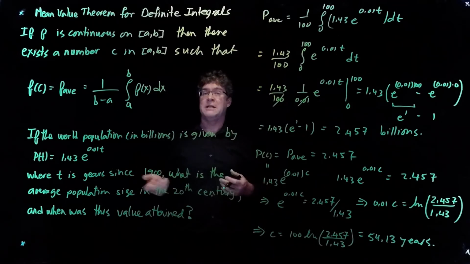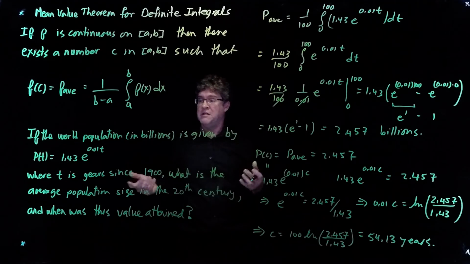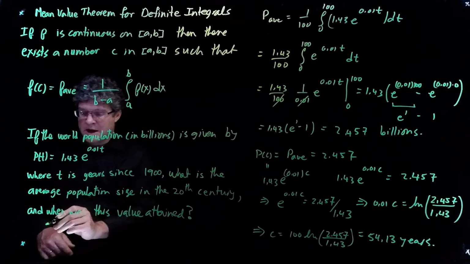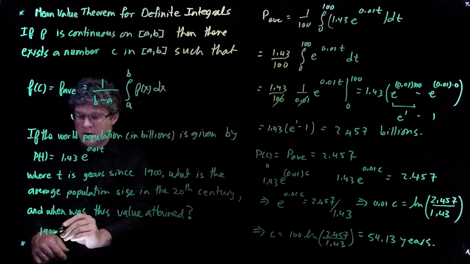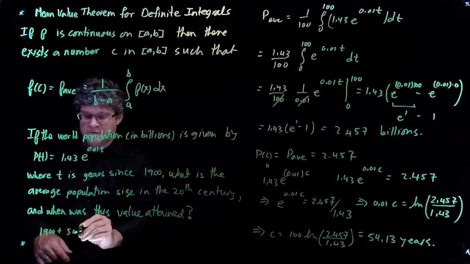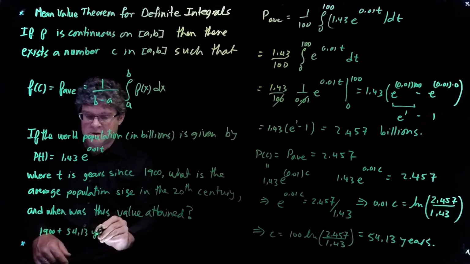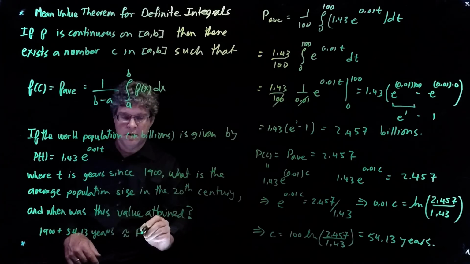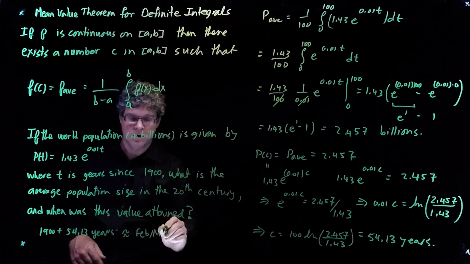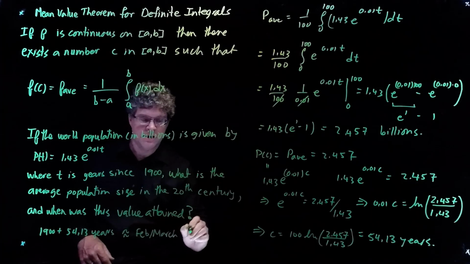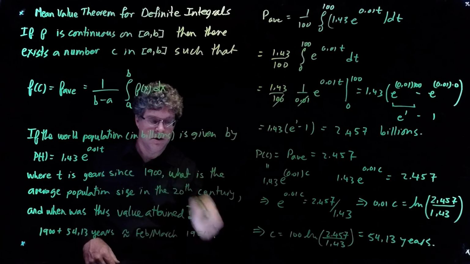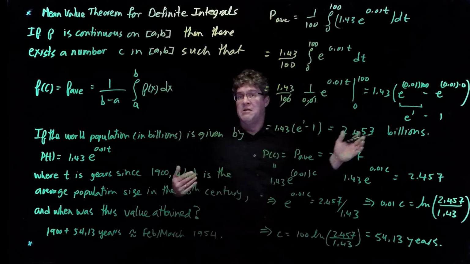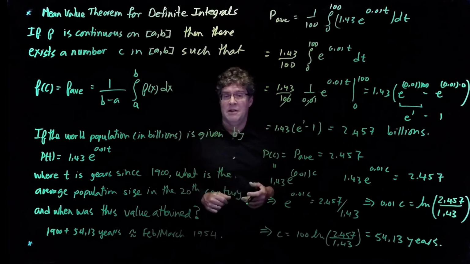If we want to go back to the question as to when this value was attained, it would be in the year 1900 plus 54.13 years, which is going to be approximately February or March of 1954. So that's when the average value over the entire century was attained. Pretty cool, huh?